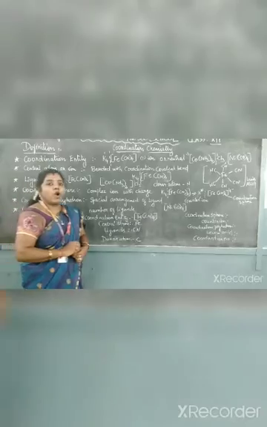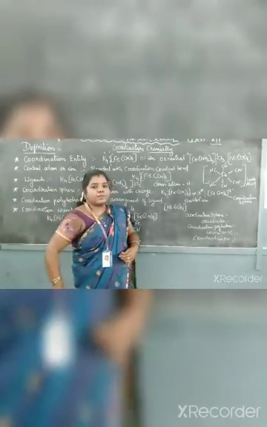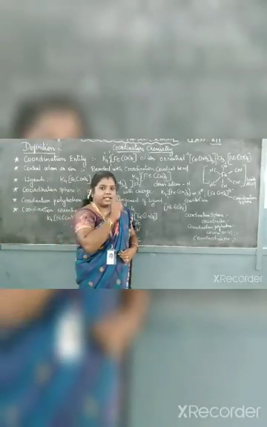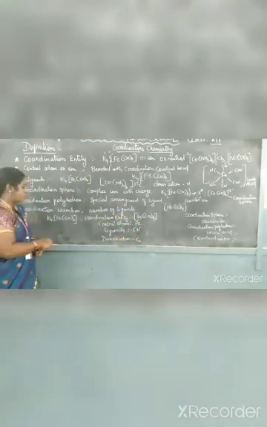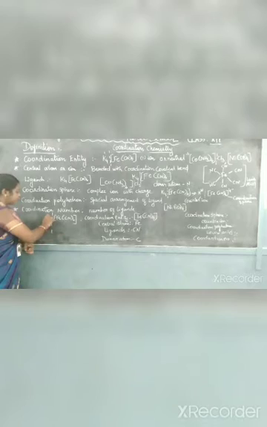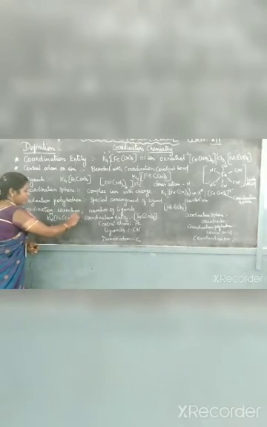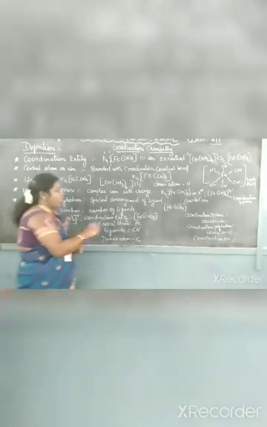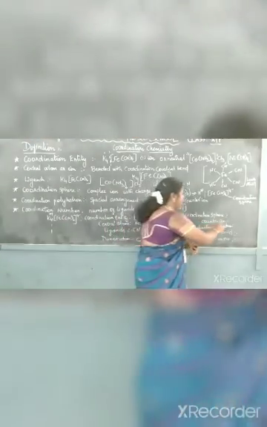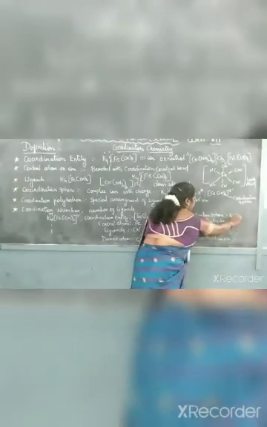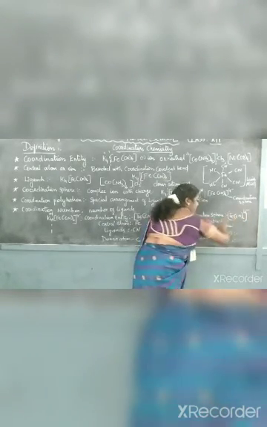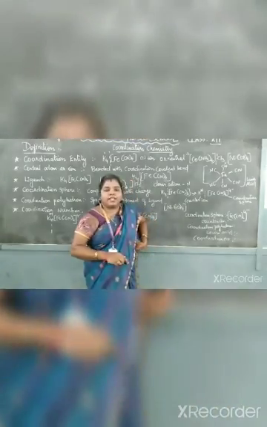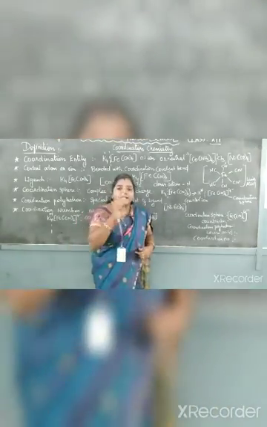And next one, coordination sphere. Coordination sphere means you have to indicate the square bracket with the charges over there. How can you define the charges? For that you have to split here. So the potassium is 4 plus and absolutely the other one is 4 minus. So how can you write the coordination sphere? It is [Fe(CN)6]4-. So coordination sphere means you have to indicate it with the charges.